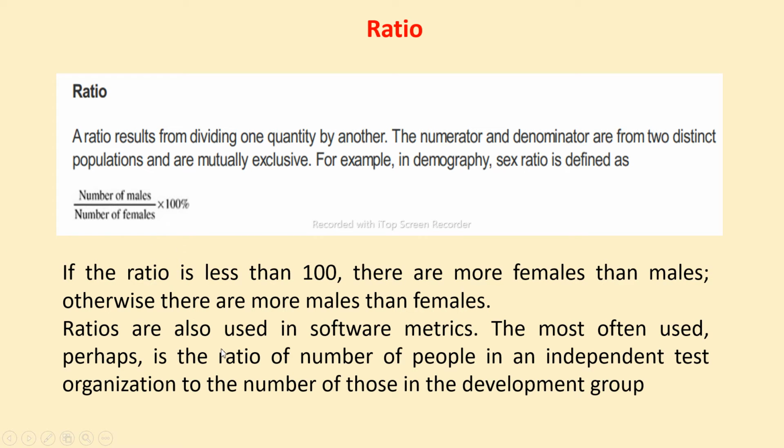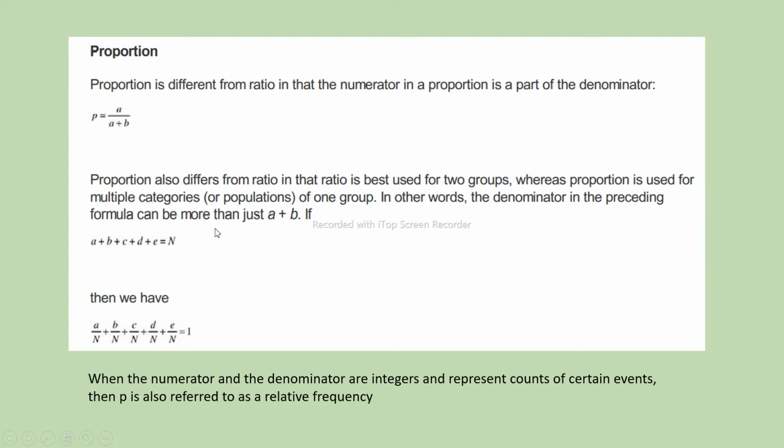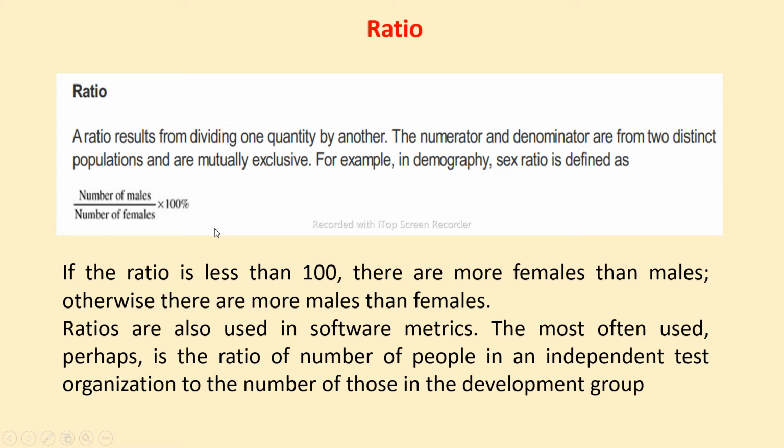Ratios are used in software metrics. The most often used perhaps is the ratio of the number of people in an independent test organization to the number of those in the development group. So, a ratio takes account of two parameters, one specific parameter such as number of males and another such as number of females. In this way, we find the ratio.